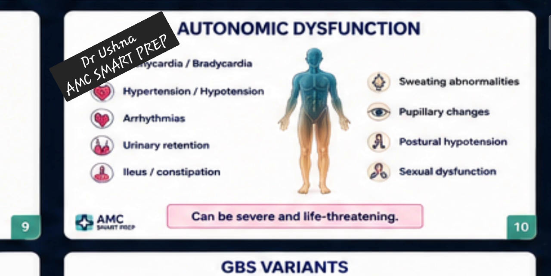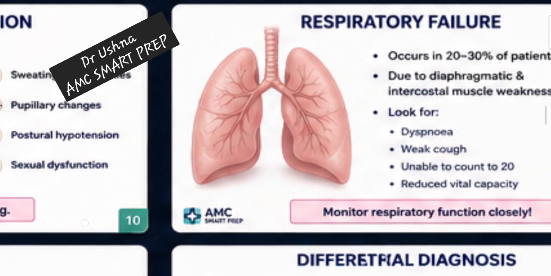Upper respiratory tract infection, any diarrheal illness, after 1 to 4 weeks, the patient is going to have ascending weakness. This is your GBS. Along with this statement, anything can be there. Any sensory change, any autonomic change, any cranial nerve weakness, anything can be there. So don't be distracted by the associated features. This is your GBS until proven otherwise.